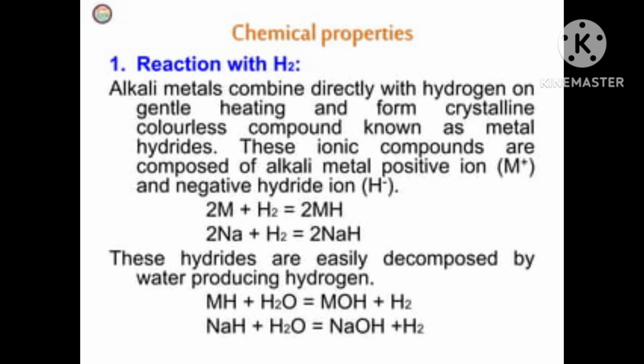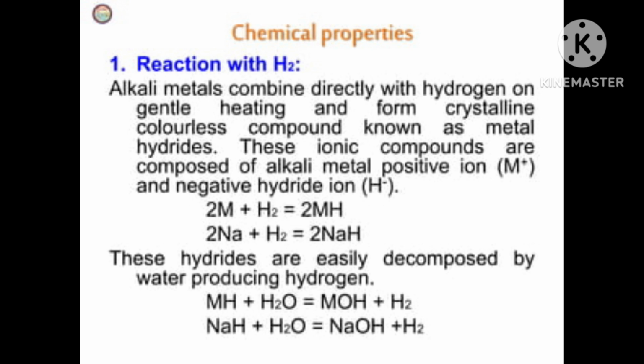This question is asked. The lithium ion is very small in size and has a high tendency to distort electron cloud around the negative halide ion.